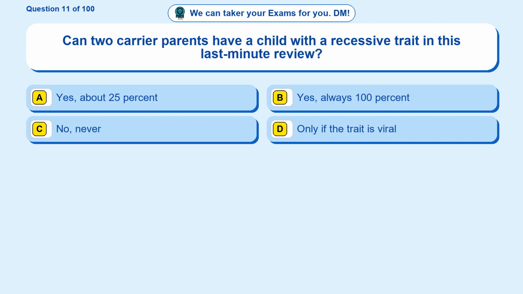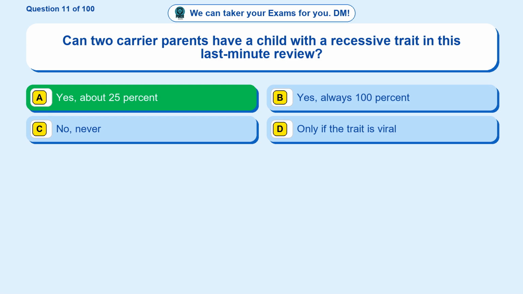Question 11. Can two carrier parents have a child with a recessive trait in this last-minute review? Option A. Yes, about 25%. Option B. Yes, always 100%. Option C. No, never. Option D. Only if the trait is viral. The correct answer is option A.